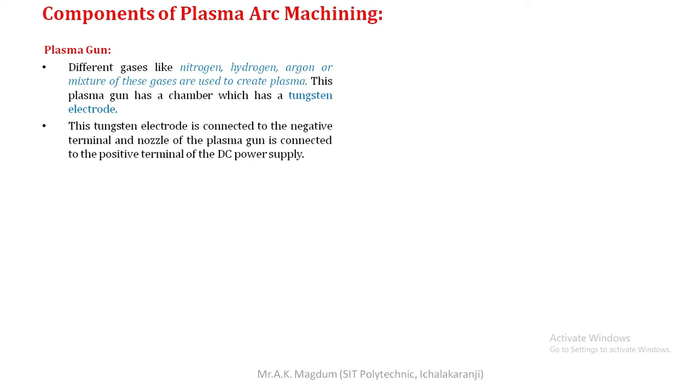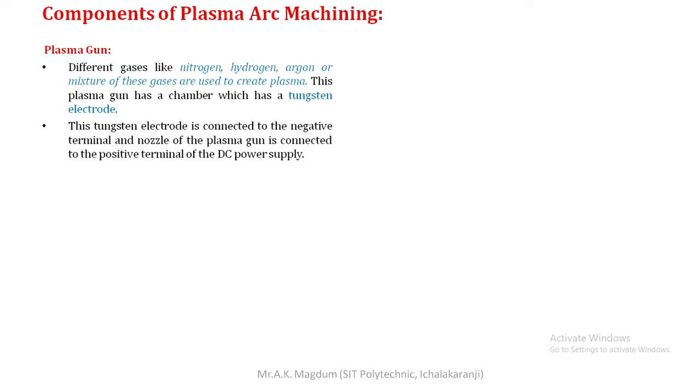Here in this gun, the electrode is connected to the negative terminal, and the overall body of the nozzle is connected to the positive terminal. Due to this, a spark takes place between the negative and positive terminals, and around that, various gases are present in the nozzle itself.